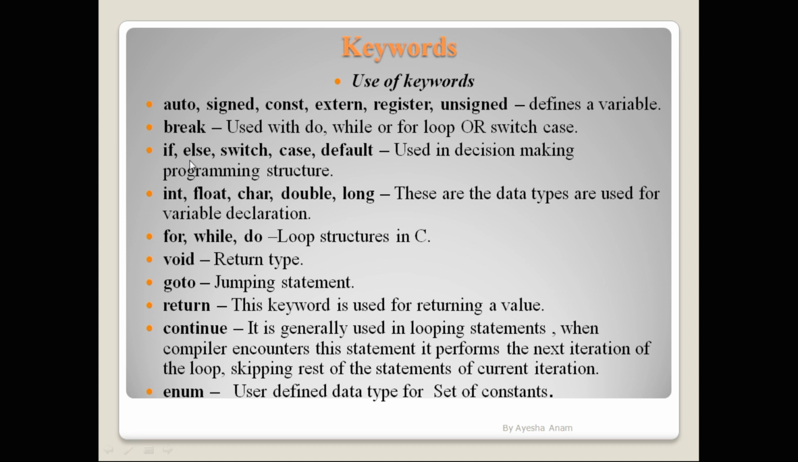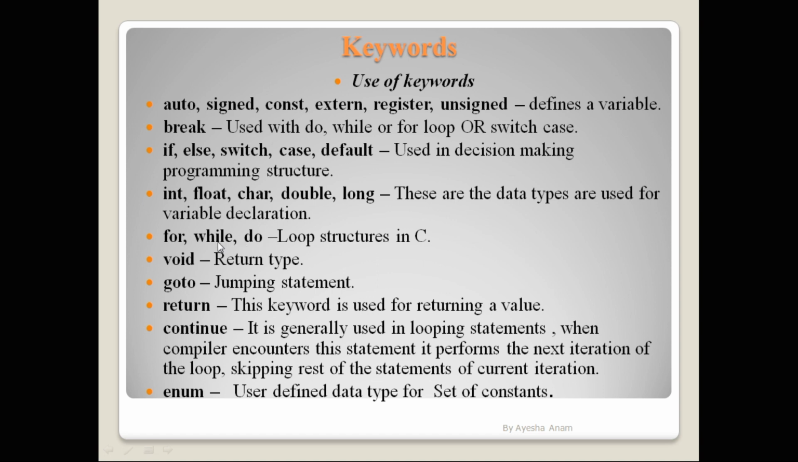If, else, switch, case, default: these are keywords used in decision making or branching statements, such as if, if else, or switch case statements. Then int, float, char, double and long are used to specify the data types. These data types are used for variable declaration, and the data type is specified when you declare the variable.